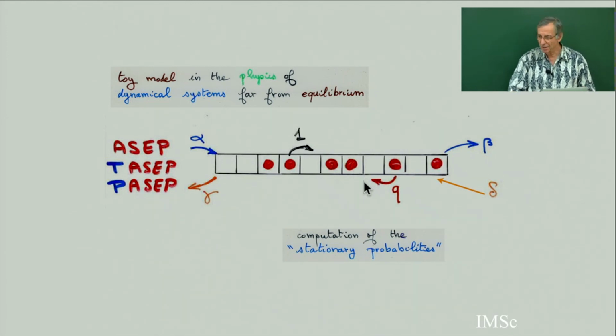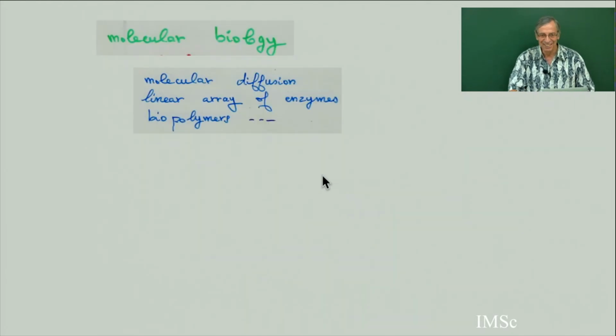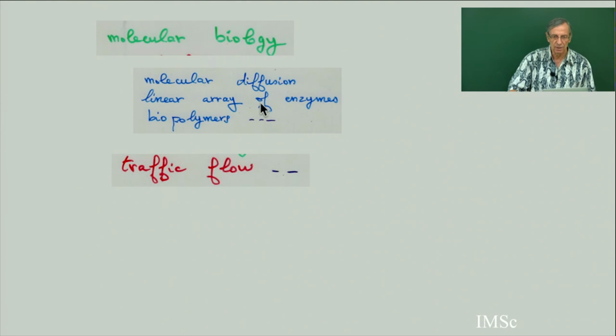This model has hundreds of papers in physics. It's a toy model. It began in molecular biology as a modelization of molecular diffusion, linear arrays, enzymes, biopolymers, etc. So there are many papers in biology where they use this model. And this was the first time they were interested, to my knowledge, in stationary probability. And it also models traffic flow.